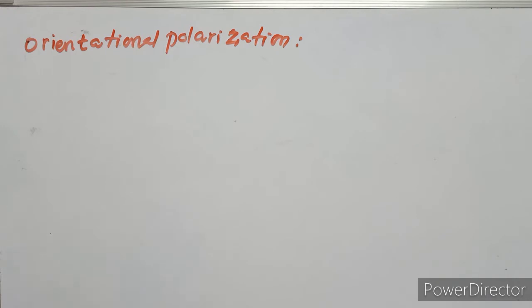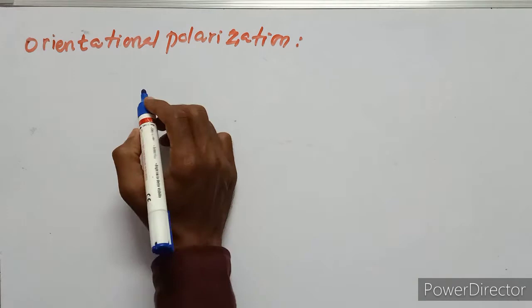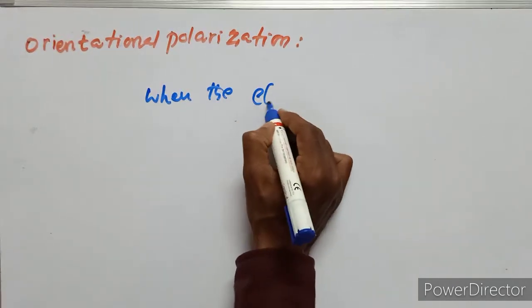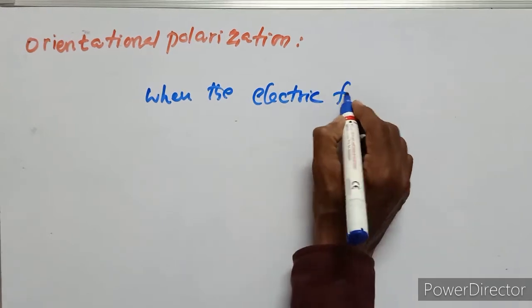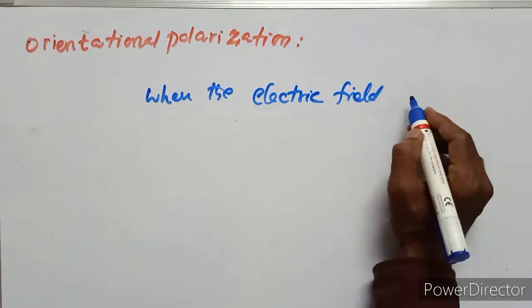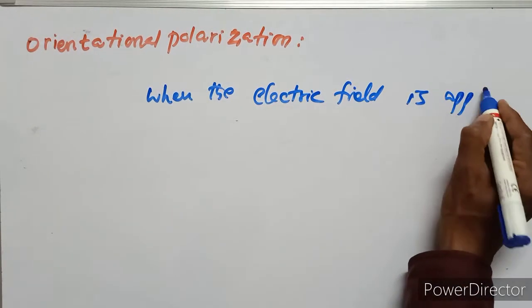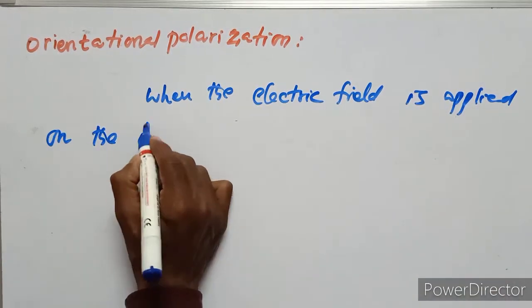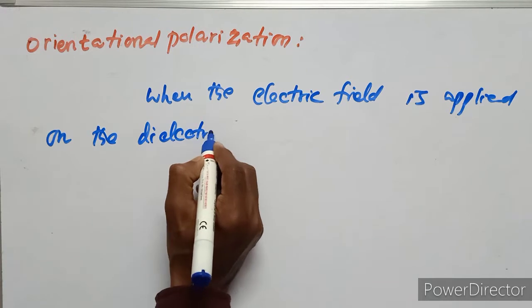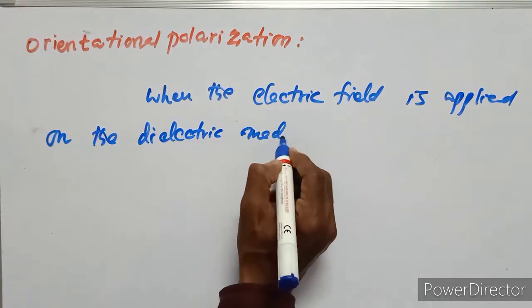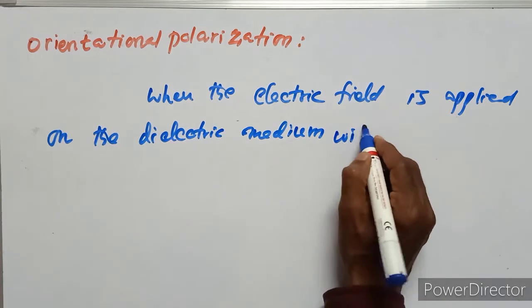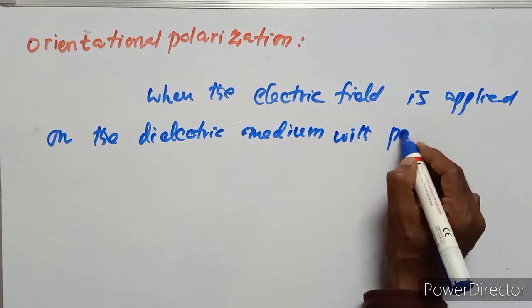Orientational polarization: when the electric field is applied on a dielectric medium with polar molecules.